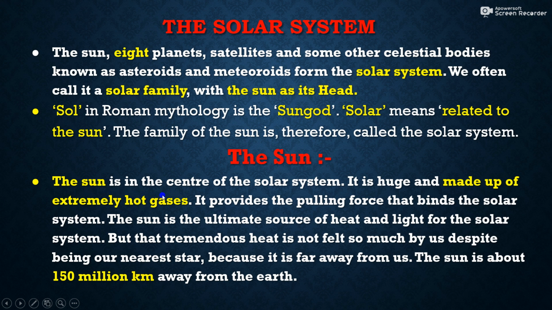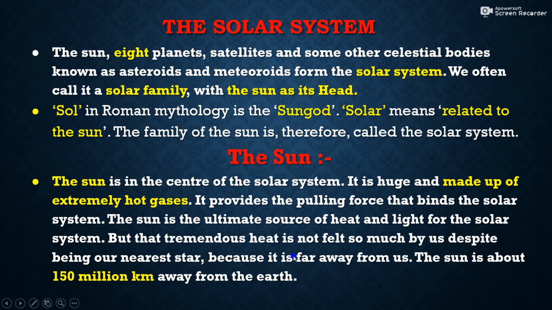The sun is in the center of the solar system. It is huge and made up of extremely hot gases, basically helium and hydrogen. It provides the pulling force that binds the solar system. The sun is the ultimate source of heat and light for the solar system.